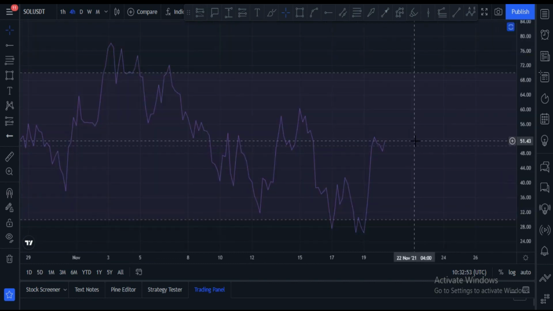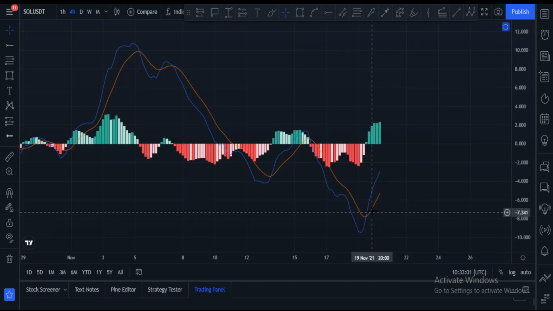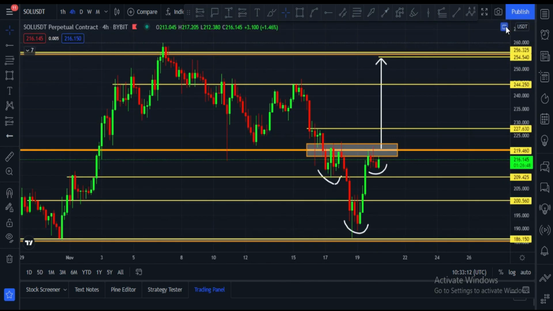Let me show you RSI. RSI is at 51, and that is a good sign, and it is above 50. That means price can go up. And daily MACD crossover towards upside and big green towers indicate that this is a strong confirmation that price would have to move towards upside.